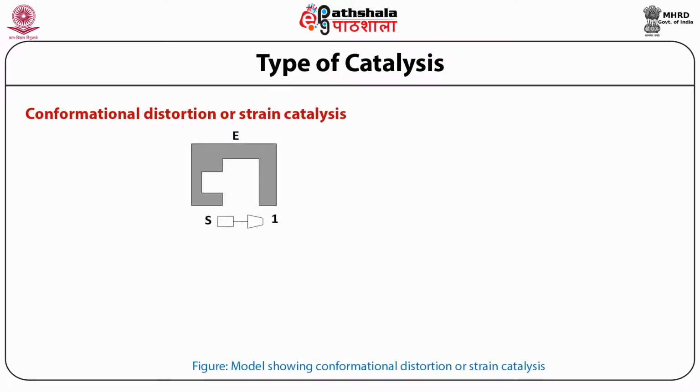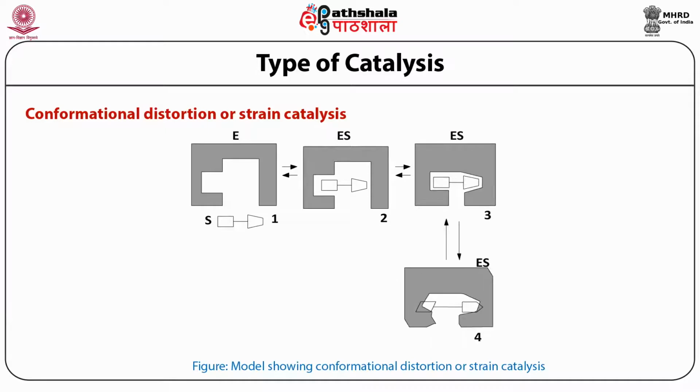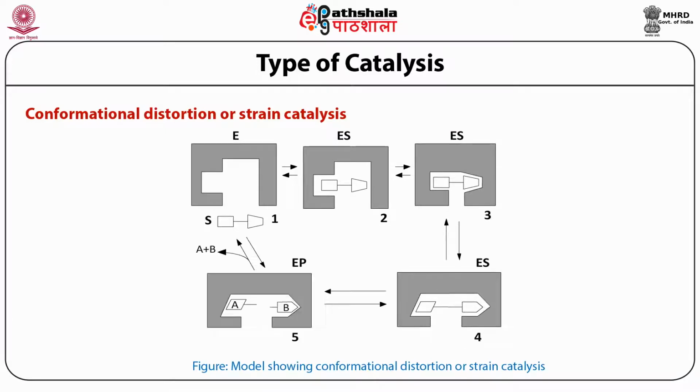In this figure, you can see how conformational distortion or strain catalysis works. A substrate binds to the active site and an ES complex is formed. After binding to the substrate, there is an induced fit change in the ES complex, and that leads to the modification of the normal ES complex into the activated ES complex.